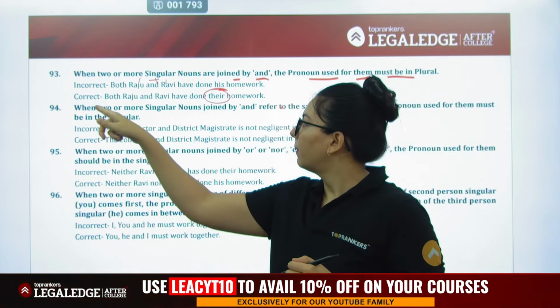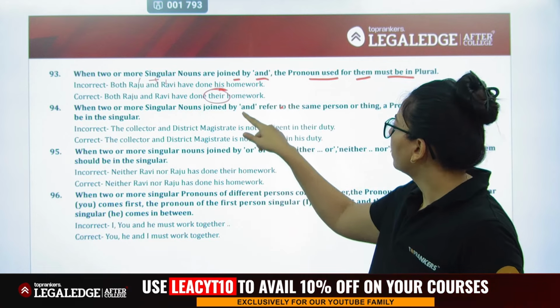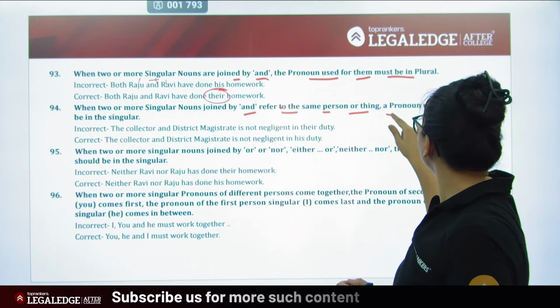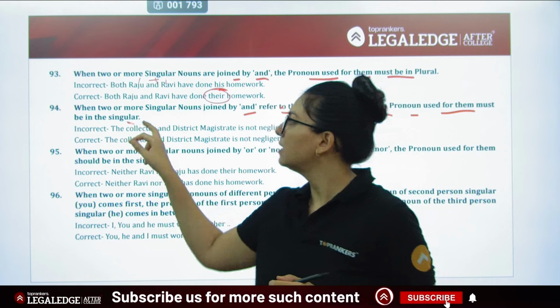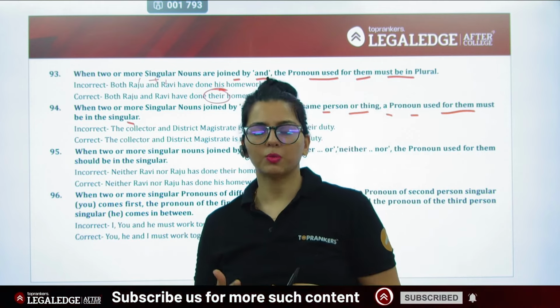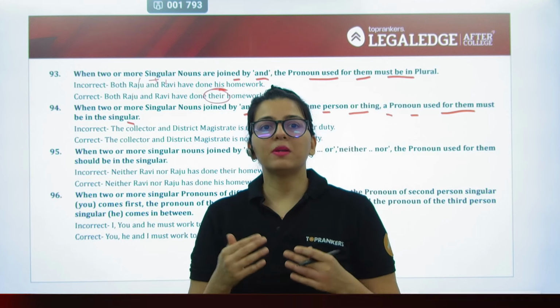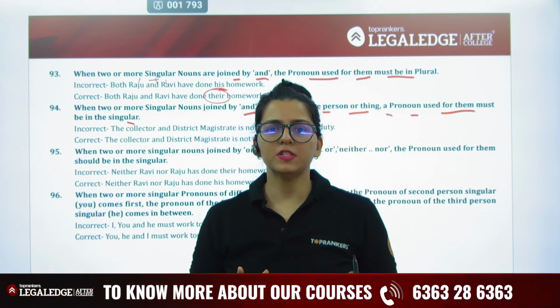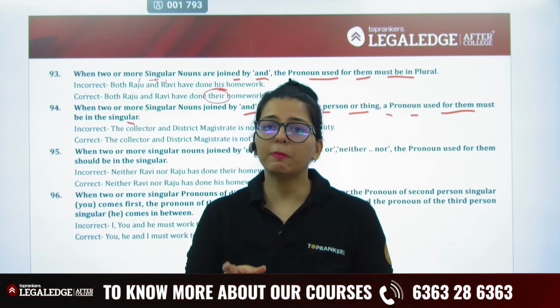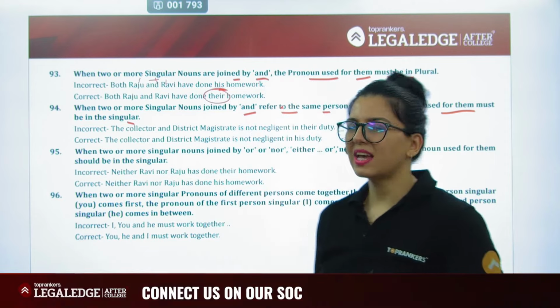Next rule, when two or more singular nouns are joined by and refer to the same person or thing, the pronoun used for them must be singular. Same subject verb agreement का rule. And से दो तो जुड़े, जैसे bread and butter is my breakfast, it fills me up. They fill me up नहीं हो सकता ना. So that's exactly what the rule is.